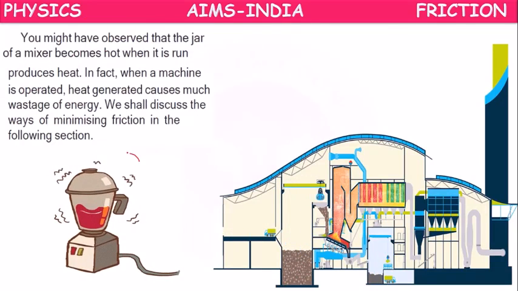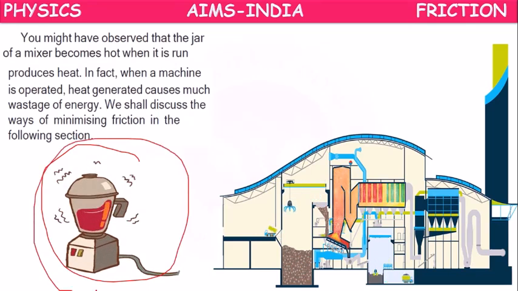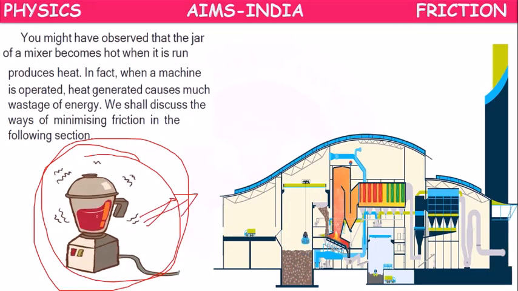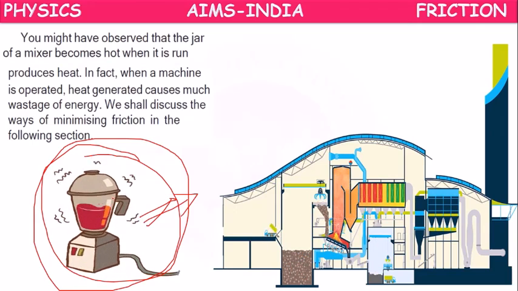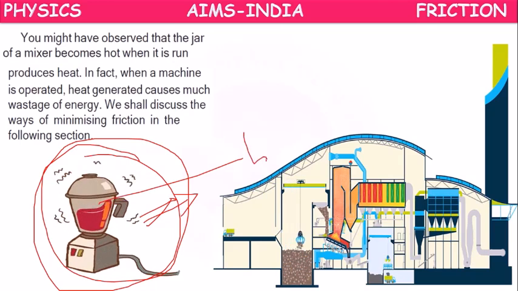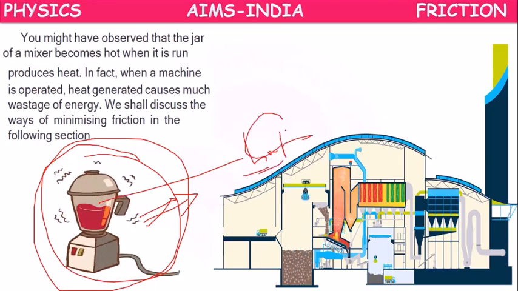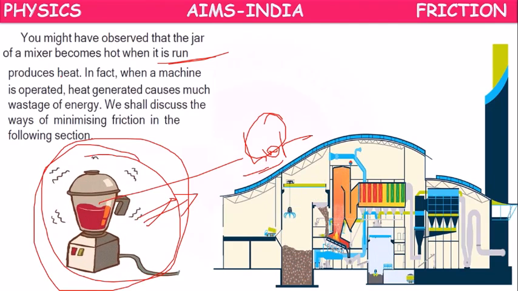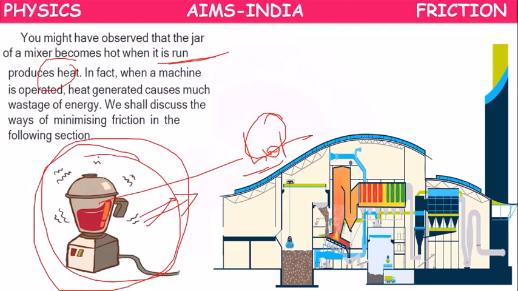Or some mixie jars, after operating for some time, if you touch the bottom part of the mixie, it looks somewhat hot, because of rubbing of all the parts of the mixie jar, heat is generated between the machinery parts.